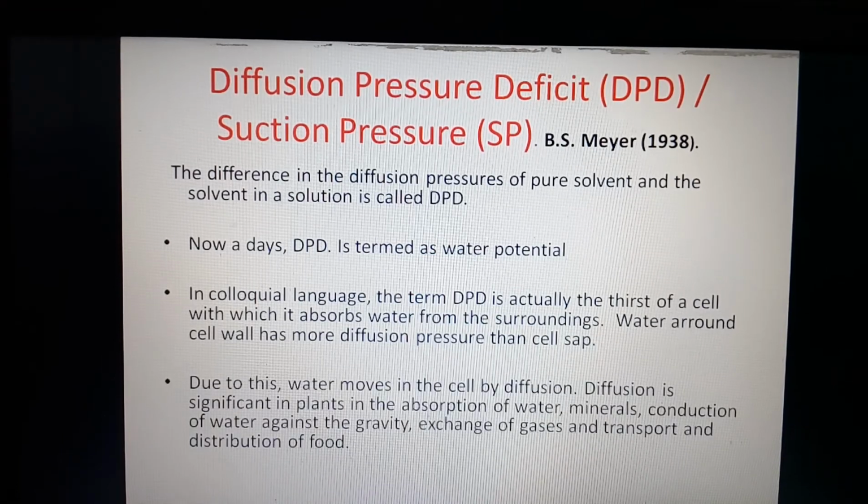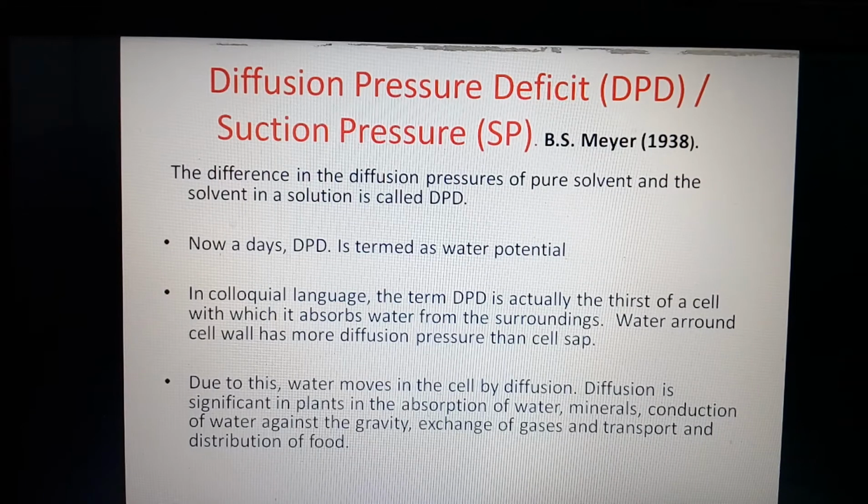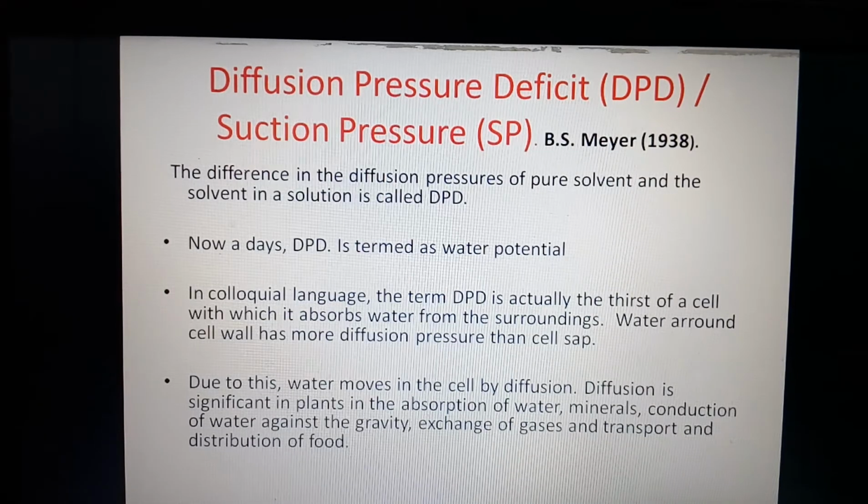If we observe water moving into the cell by the process of diffusion, diffusion is significant in plants for absorption of water, minerals as well as nutrients from the soil. Conduction of water against the gravitational force also takes place.